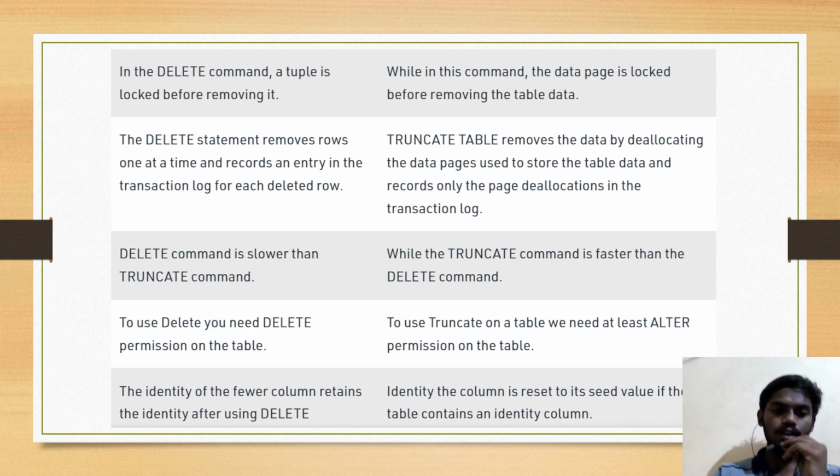To use delete, you need delete permissions on the table. To use truncate on the table, we need at least alter permissions on the table. The identity column retains its identity after using delete. With truncate, the identity column is reset to its seed value if the table contains an identity column.